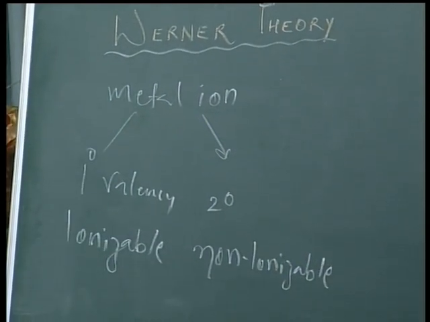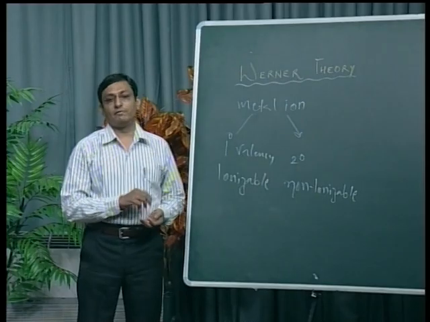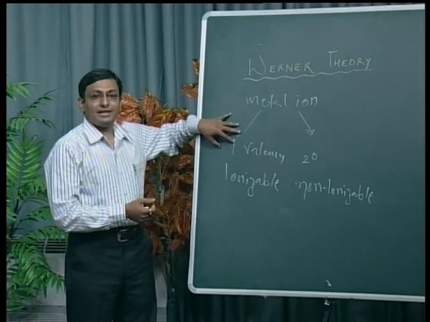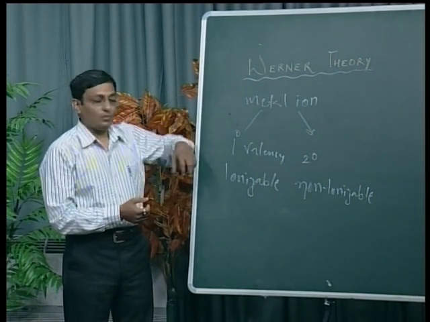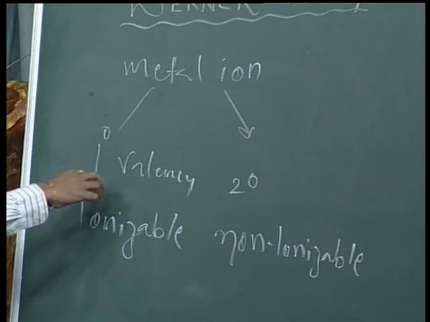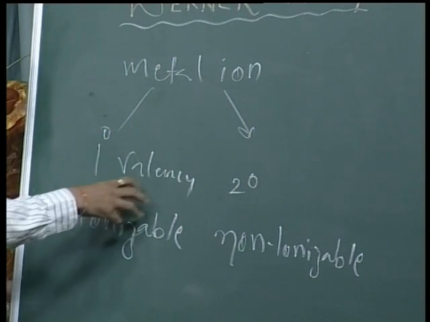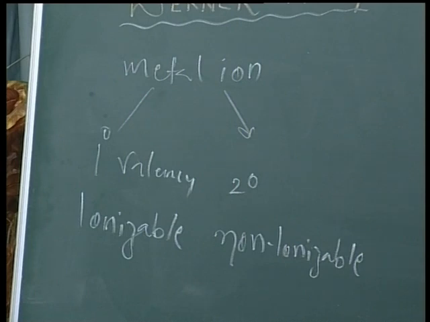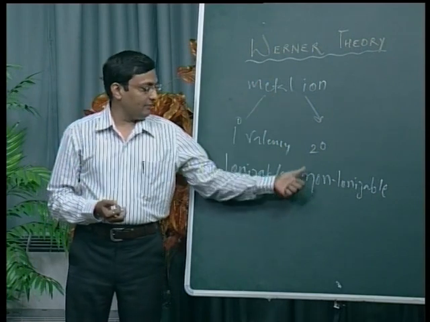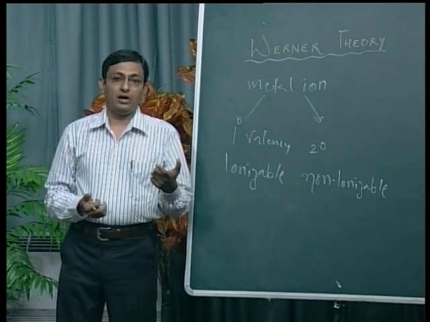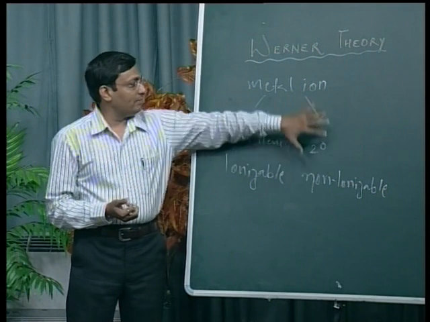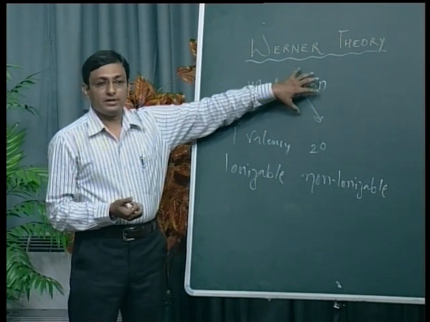So the metal ion, here we can also write the central metal ion, has two types of valency, primary and secondary. The primary valency of the metal ion is satisfied by an ionic bond, while the secondary valency is satisfied by a coordinate covalent bond. Again I repeat, primary valency is satisfied by an ionic bond, secondary valency is satisfied by a coordinate covalent bond. Now those atoms or molecules which link with a central metal ion by secondary valency we call ligands. According to Werner, those atoms or molecules which link with the metal ion by coordinate covalent bond are called ligands.